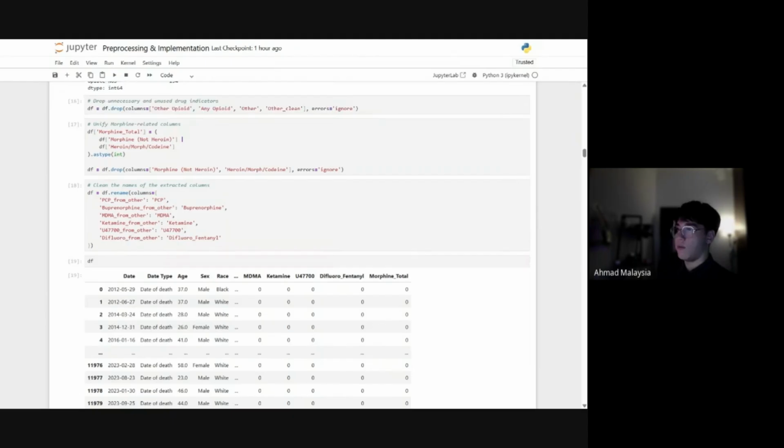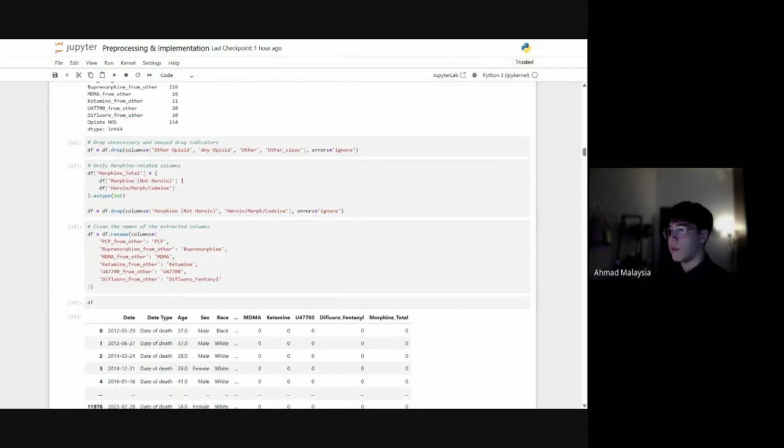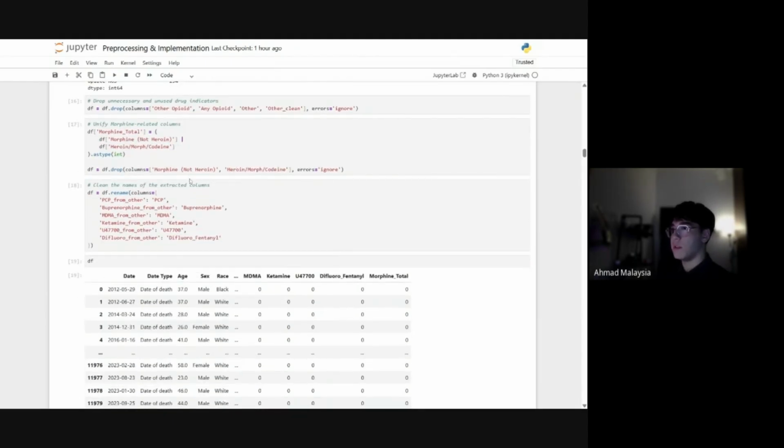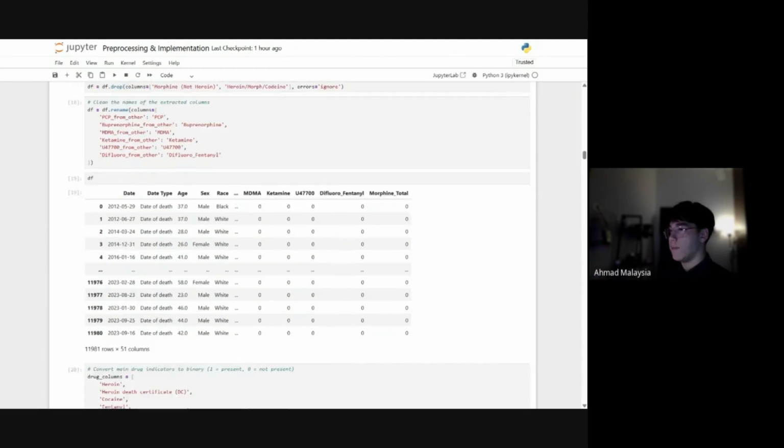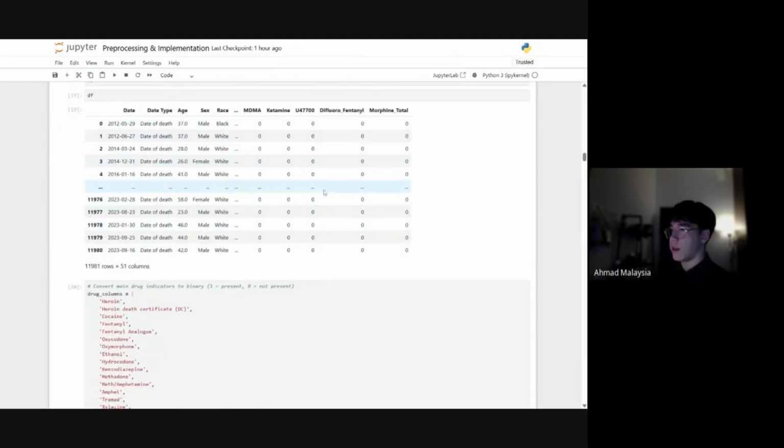We just unified all the morphine-related columns, because many of the columns had morphine, not heroin, morph, codeine. We merged all of them together since they're basically the same drug. Then here I cleaned the names of the extracted columns, and this is basically the final preview of the preprocessing after cleaning and extracting the drugs from the other column.